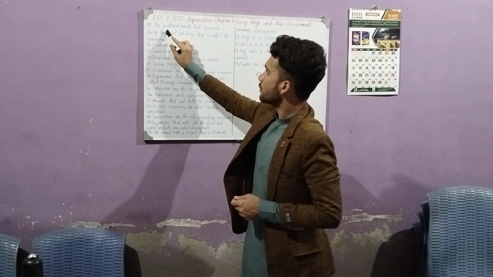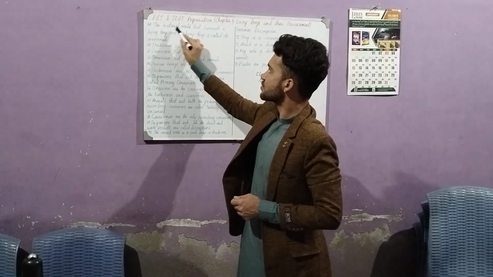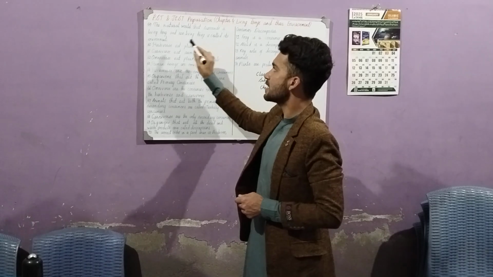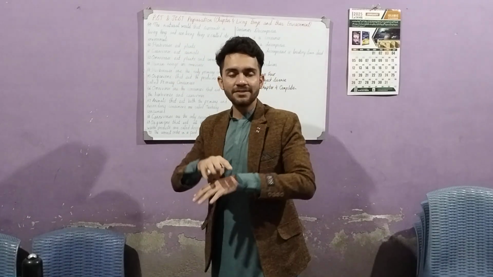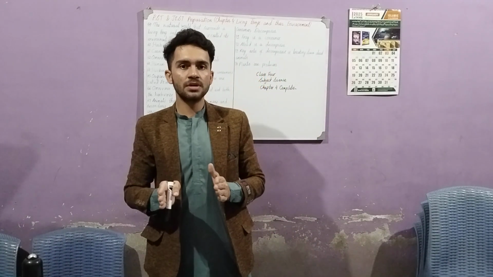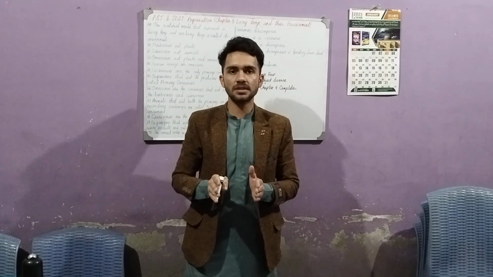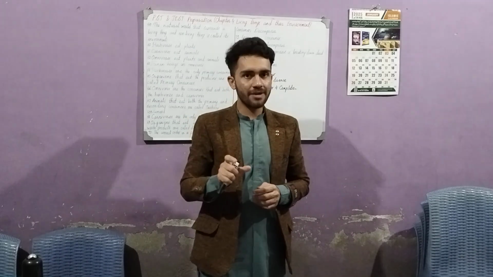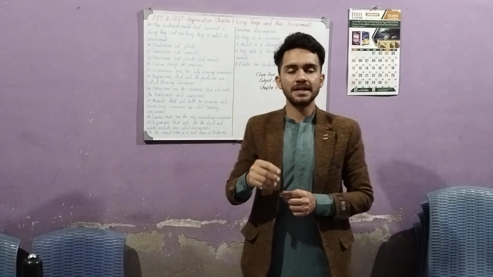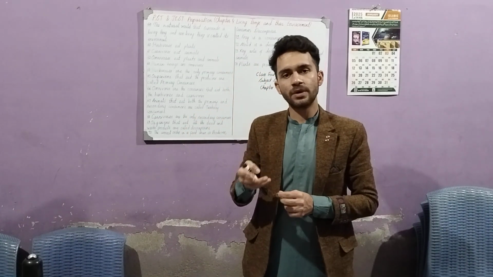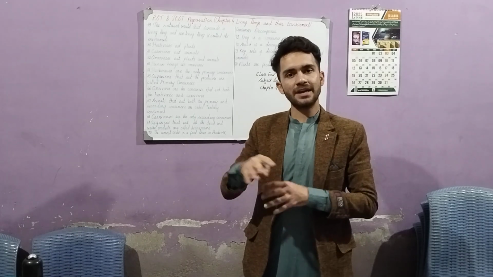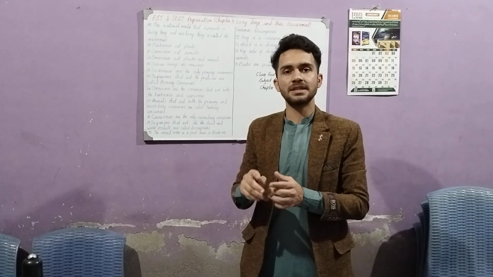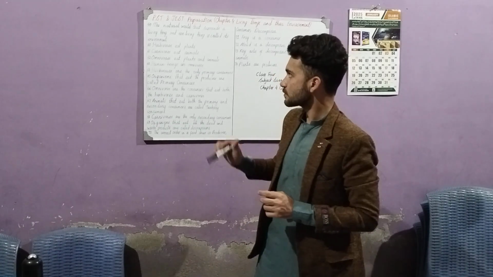First of all, we will define what is environment. The natural world that surrounds a living thing and a non-living thing is called its environment. Whatever natural things are around a living or non-living thing, all of these are called its environment, whether living, non-living, aquatic, or abiotic.